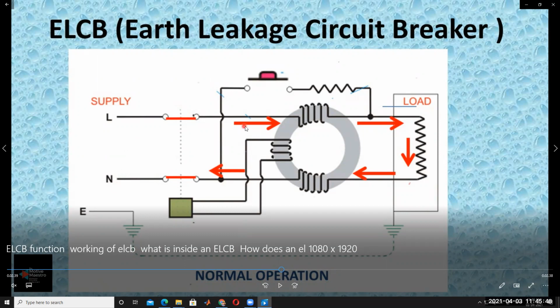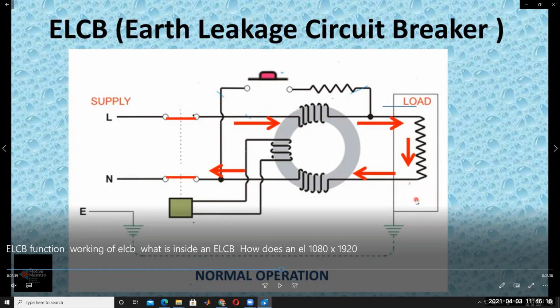So under normal operating condition, no leakage current is passing through the earth. The outgoing current is equal to the incoming current. Under normal conditions, that means our load is operating properly. There is no leakage current passing through the device.